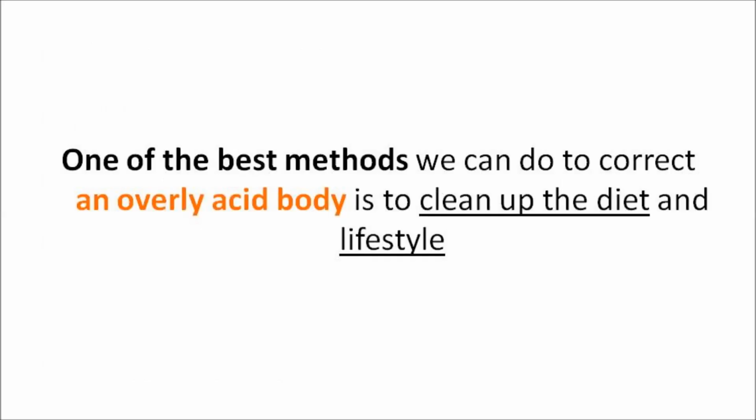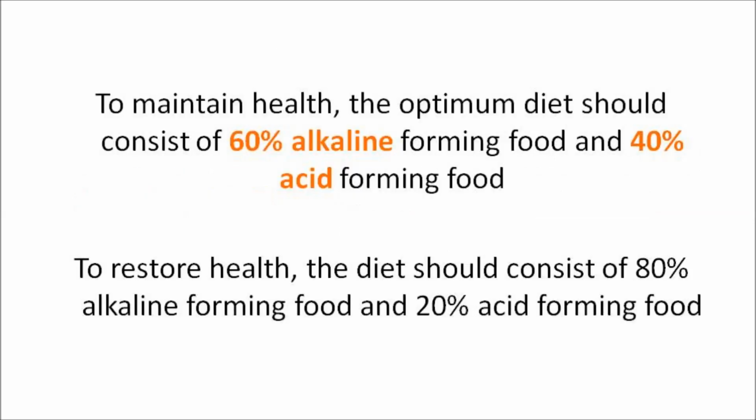One of the best methods we can do to correct an overly acidic body is to clean up the diet and the lifestyle. To maintain health, the optimum diet should consist of 60% alkaline-forming food and 40% acid-forming food. To restore health, the diet should consist of 80% alkaline-forming food and 20% acid-forming food.